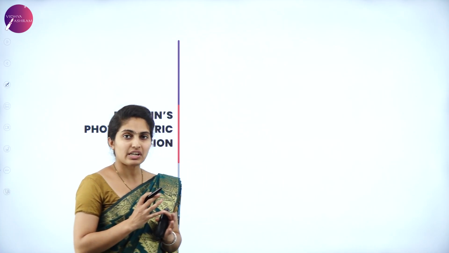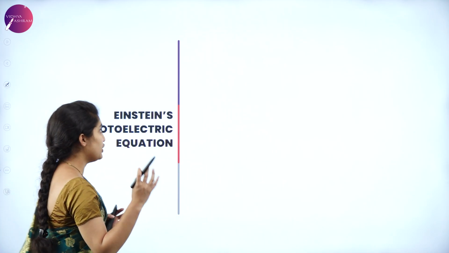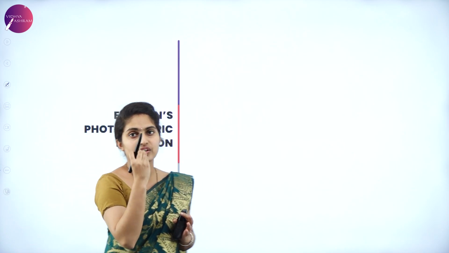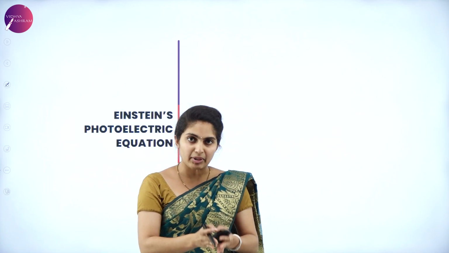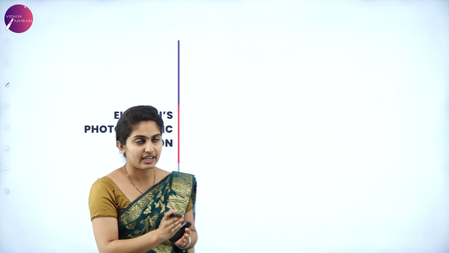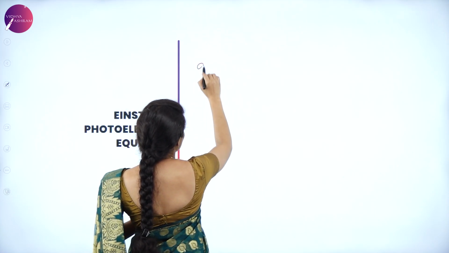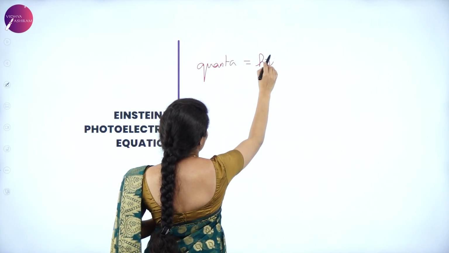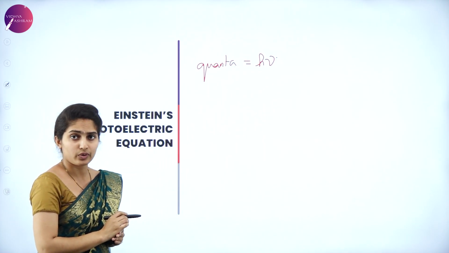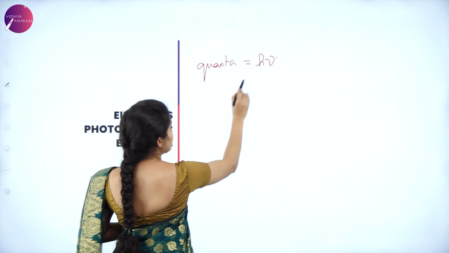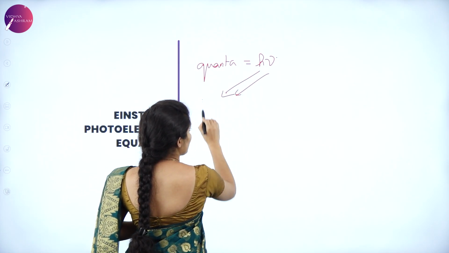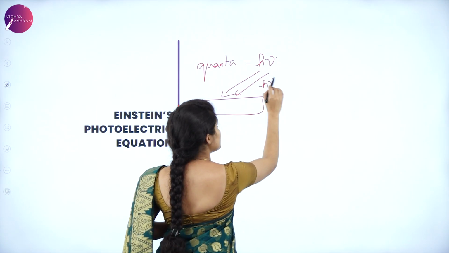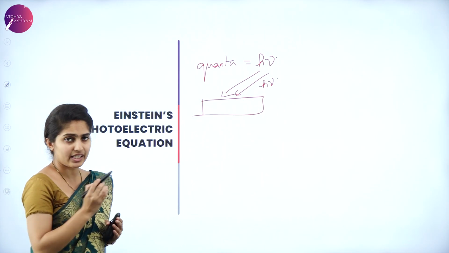Okay, so before studying this photoelectric equation, we know that the UV rays or any incident radiation is incident on the emitter plate in such a way that it comes in quanta, and each quantum has its energy called h nu. So now we know that there is radiation which falls on the metal surface. The energy of this radiation is h nu.